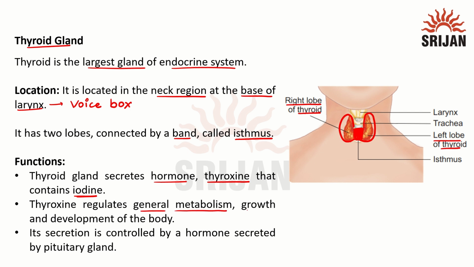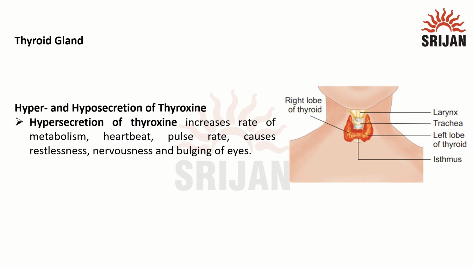It is responsible for growth and development of the body, and its secretion is controlled by another hormone which is released by another gland, that is the pituitary gland. Now we know that thyroid is such an important gland and thyroxine is an important hormone. Now what happens if the secretion gets hampered, if there is over secretion or under secretion? This leads to disorders.